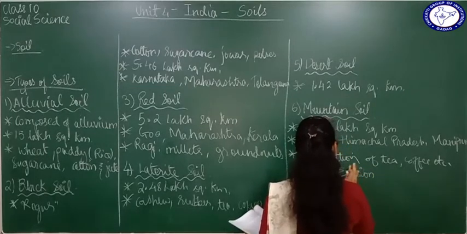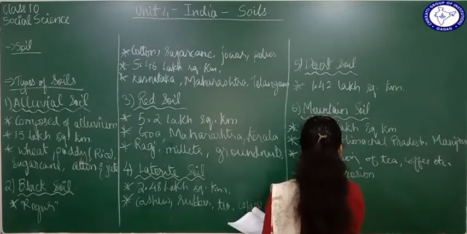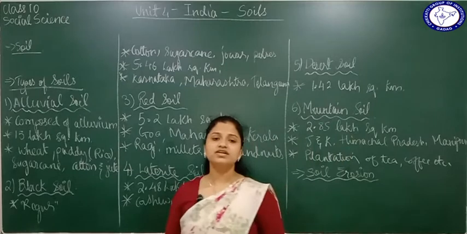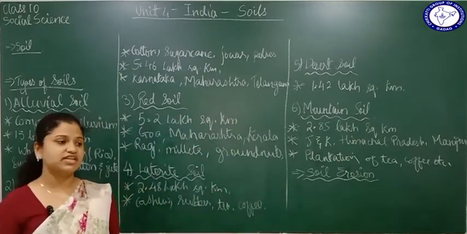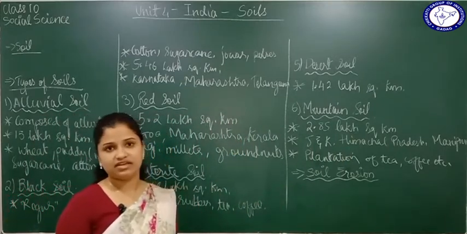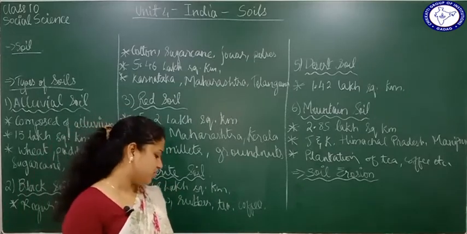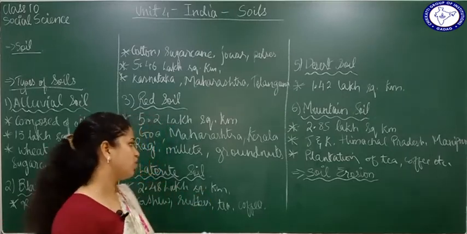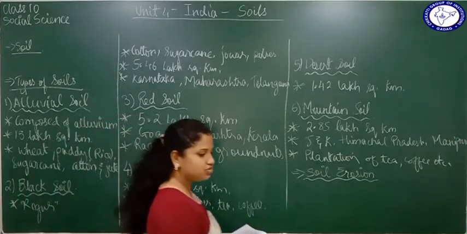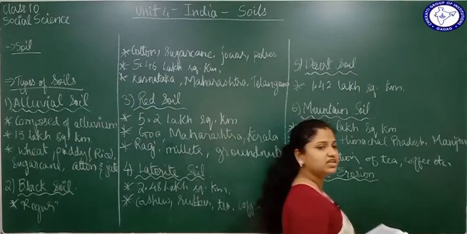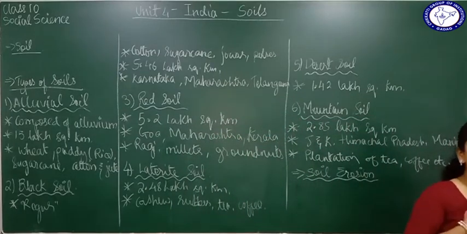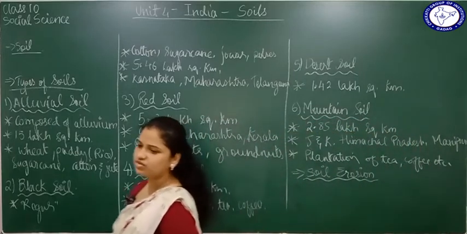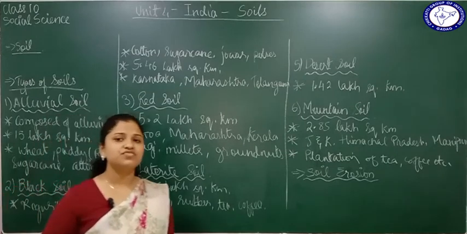Okay, so what do you mean by soil erosion? Soil erosion is simply the removal of the top layer of the soil because of various factors, that is wind, water and air. Because of this, the top layer of the soil will get eroded and wash away. That is called soil erosion. You should know that the top layer is the most fertile layer of the soil, and that is why when it goes away, the soil loses most of its fertility.